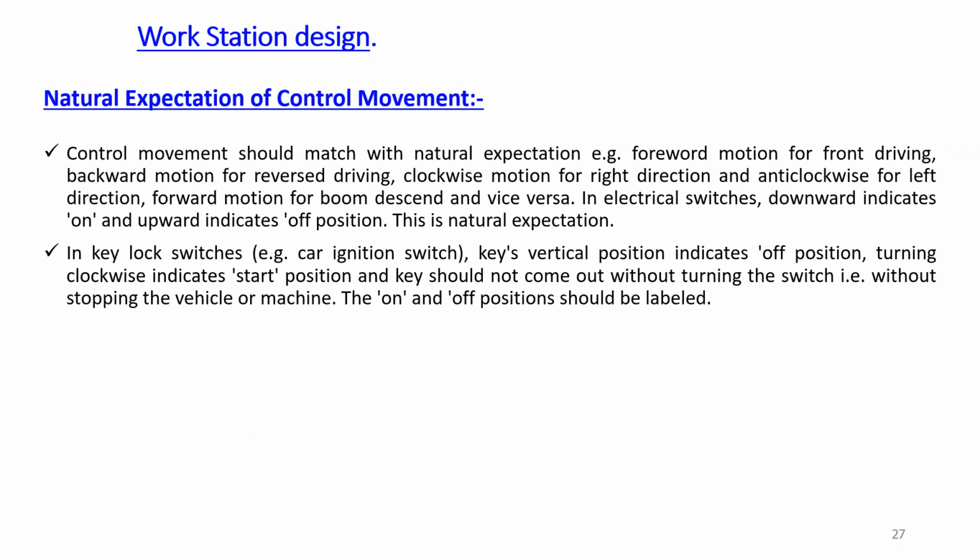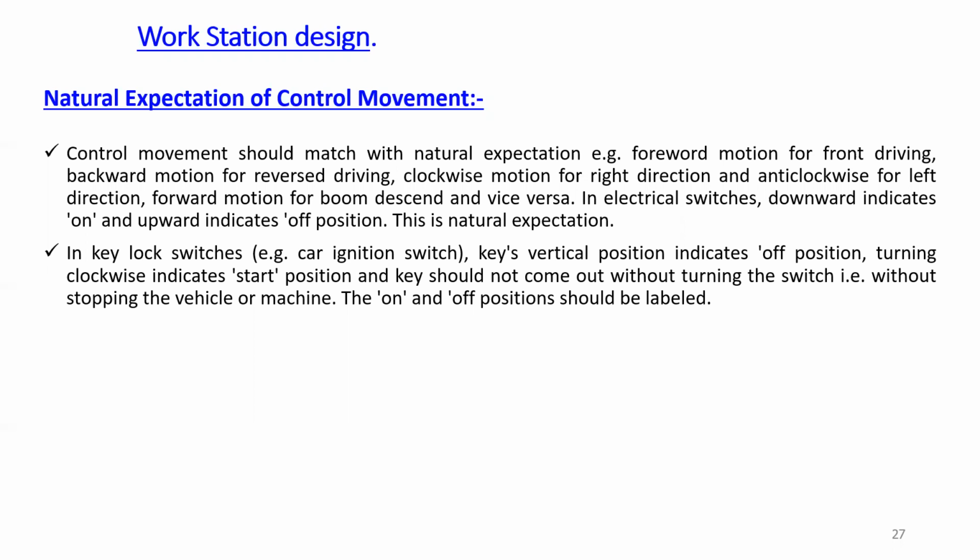So these are the different examples where the natural movement is there. Means if you want to drive in a front, then obviously the forward motion should be there. So these are the movements that is called as natural movements, and the expectations are the natural one.